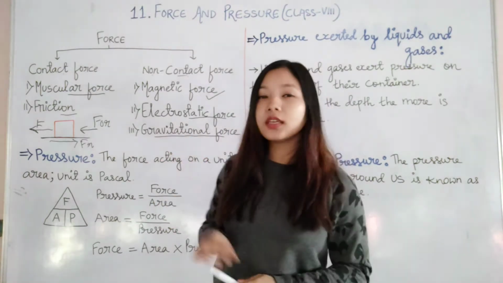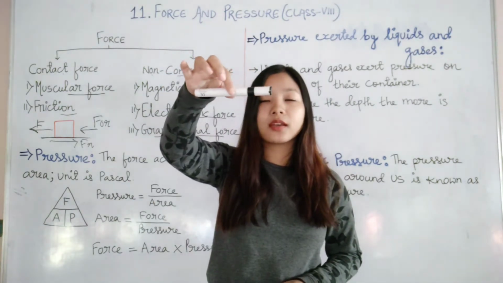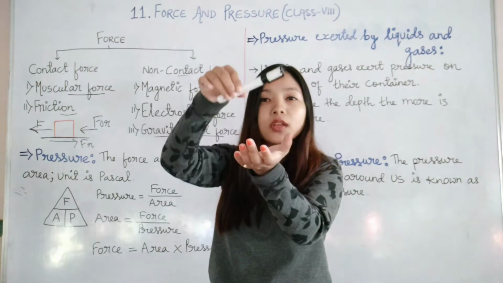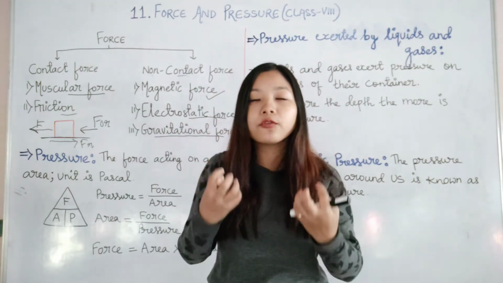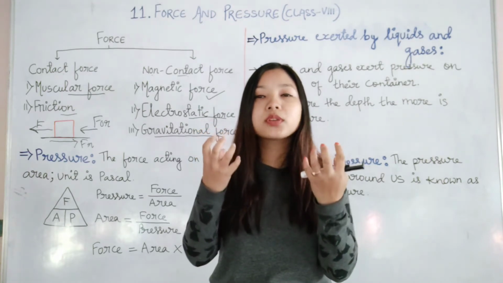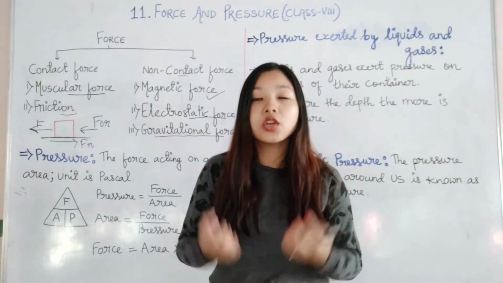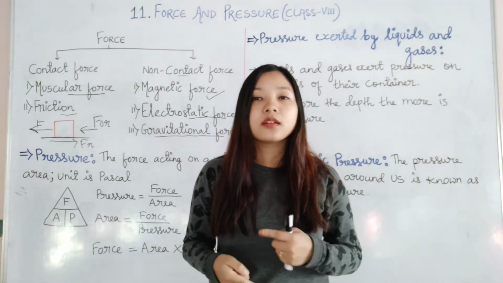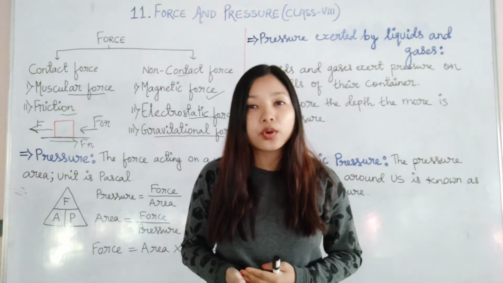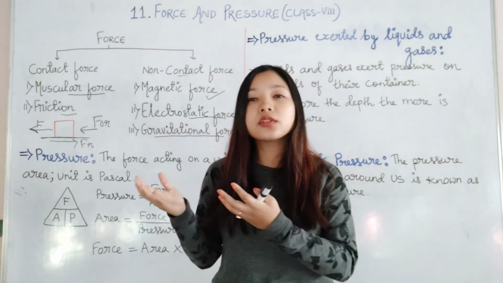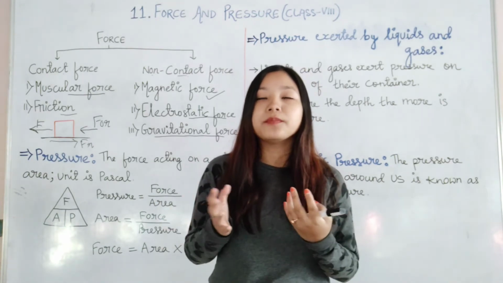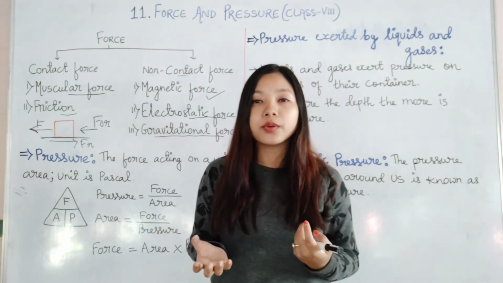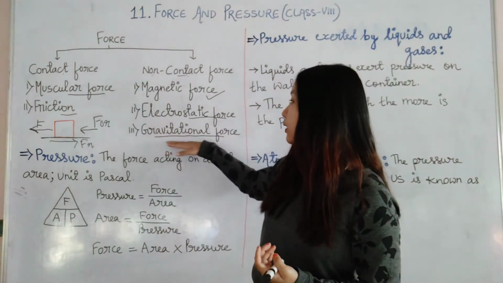But you see, if I have this marker in my hands, if I just leave it, then what will happen? It will fall down. This pulling force, the earth pulls all the objects towards its surface, towards its center. Towards the earth, everything is pulled. This force is known as gravitational force or simply gravity. The sun also pulls the planets, or the earth pulls the moon. Each and every one of these examples is nothing but gravitational force.